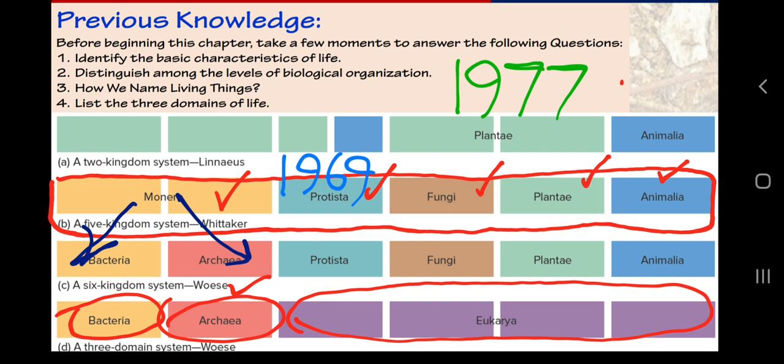So this idea was very important, and that is why it is included in our recent class 11th biology CBSE syllabus. So this is all about the three domains of life. I hope now it is completely clear. If you want more discussion on these topics, you can watch my previous videos in the playlist also. Now, let's start today's video.